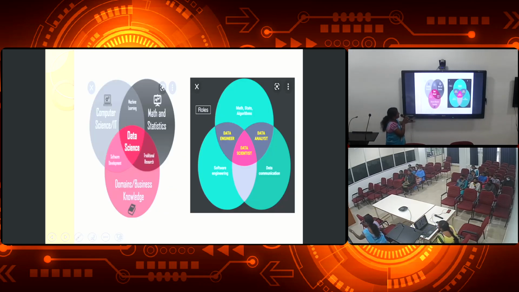Next, you see, computer science, mathematics and statistics, and business knowledge. The intersection part becomes data science. Here also you see math, stat, algorithm, software engineering, data communication. The intersection becomes a data scientist. Ones who are thorough in math, stat, algorithm and software become a data analyst.